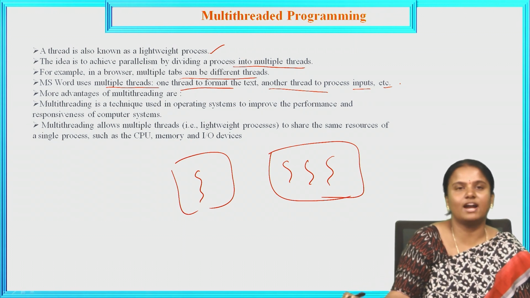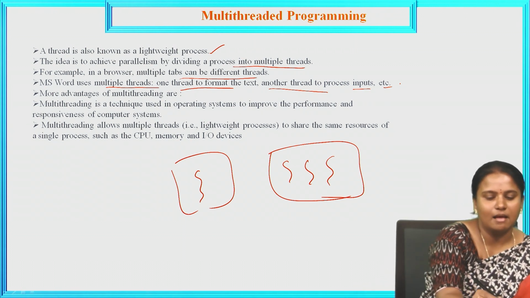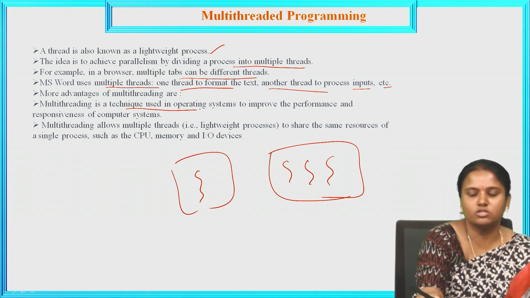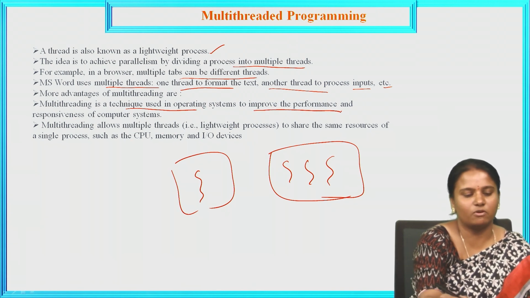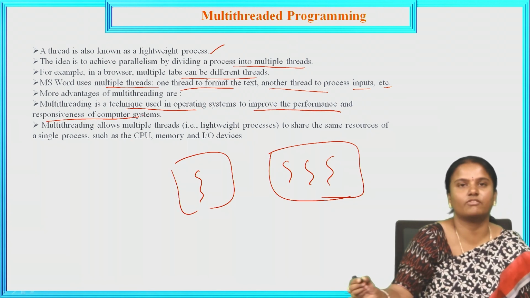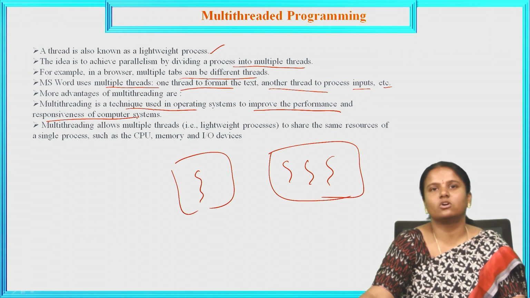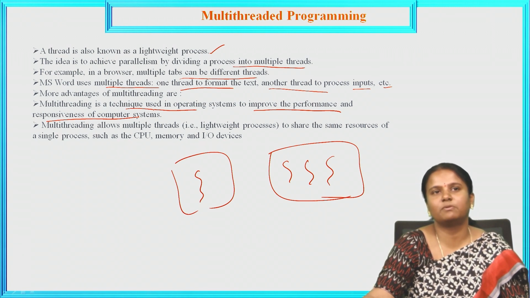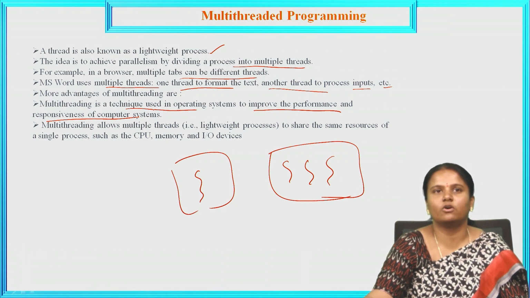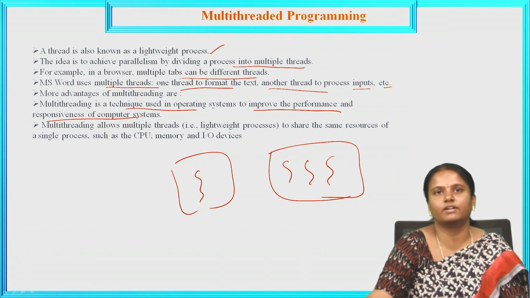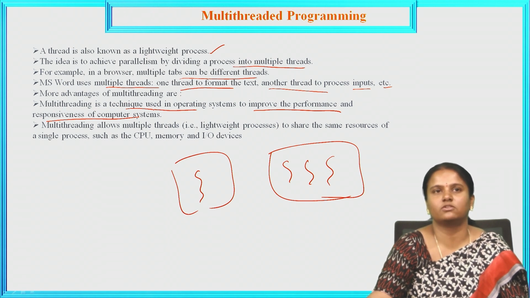So now the advantages of multi-threading. Multi-threading is a technique used in operating systems to improve the performance and responsiveness of a computer system. So whatever technique you provide for the operating system, it should improve performance and responsiveness.